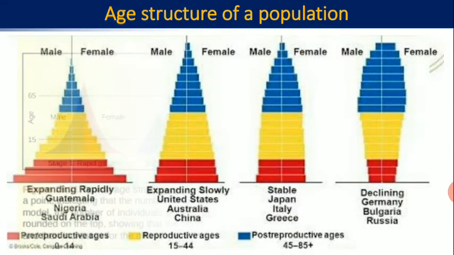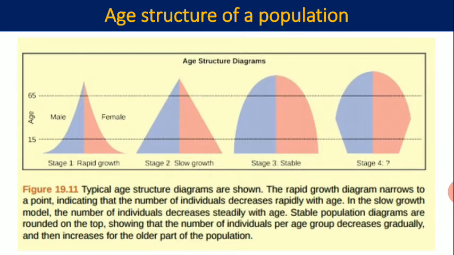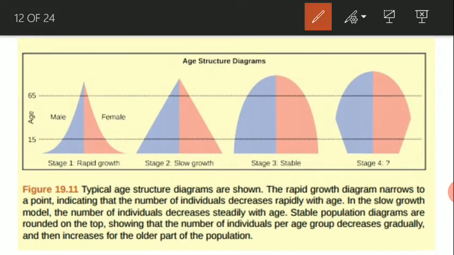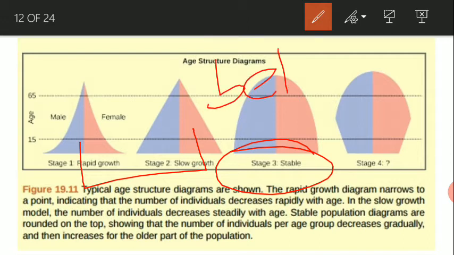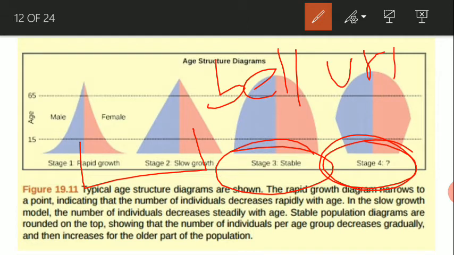Now here is the diagrammatic representation of it. The first and second ones are expanding populations, and the third one is the stable population. It's a bell-shaped curve. And the fourth one is the urn-shaped curve, where the population is gradually declining.